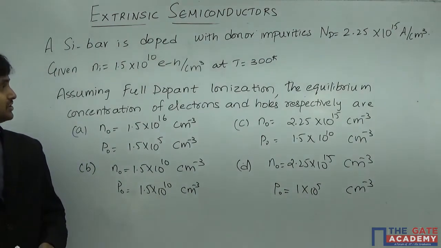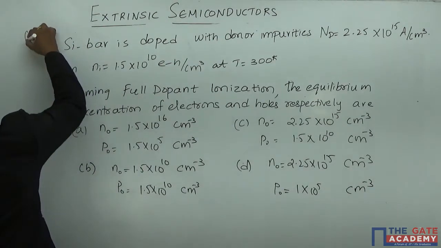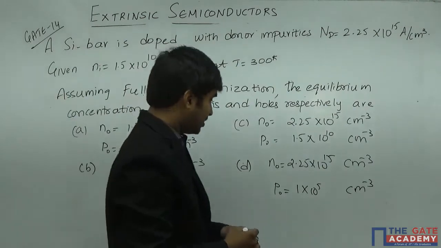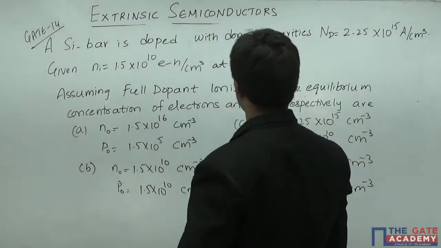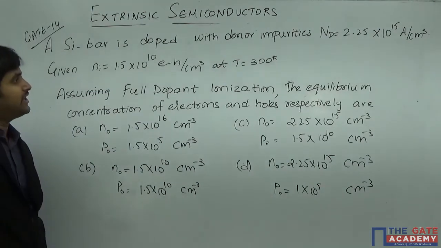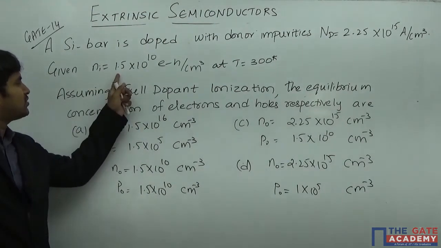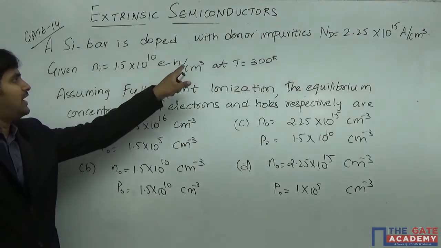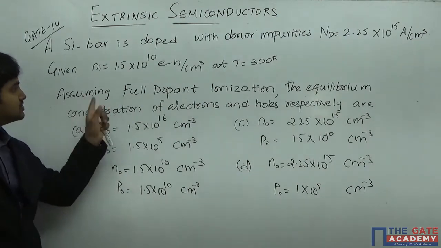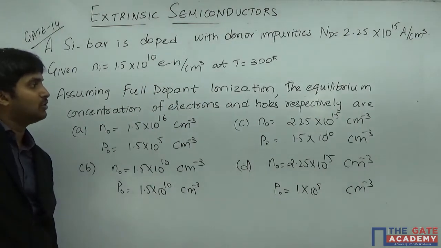It's a very simple question that has been asked in GATE 2014. This question has been from GATE 14. A silicon bar is doped with donor impurities with Nd equal to 2.25 into 10 power 15 atoms per centimeter cube. Given the intrinsic carrier concentration is equal to 1.5 into 10 power 10 electron hole per centimeter cube at room temperature T equal to 300 Kelvin. Assuming full dopant ionization, the equilibrium concentration of electrons or holes respectively are dash.